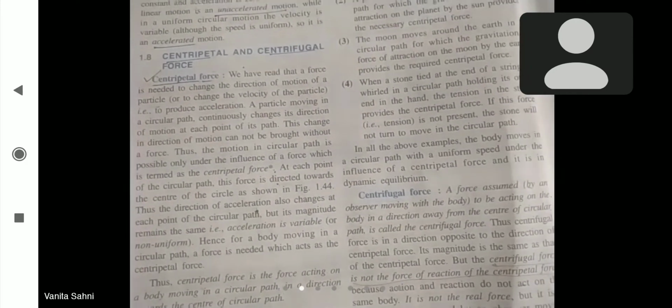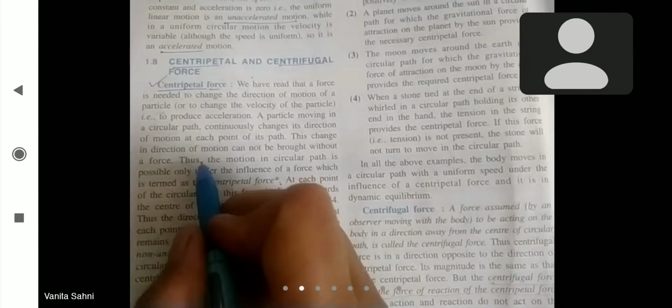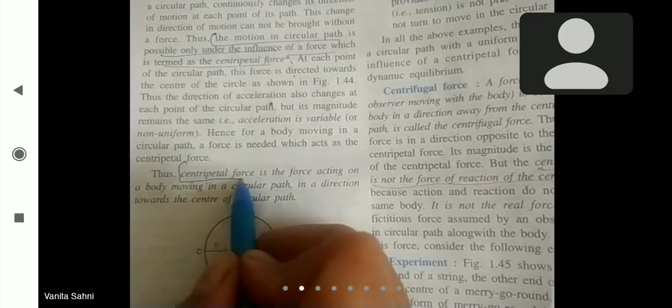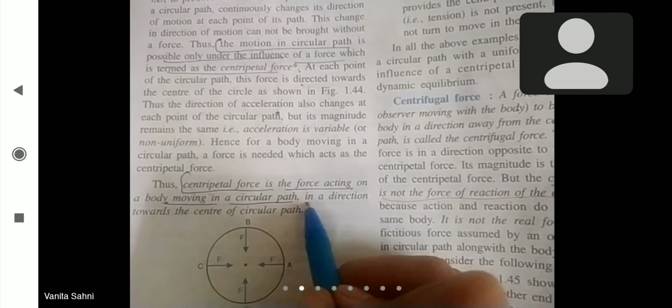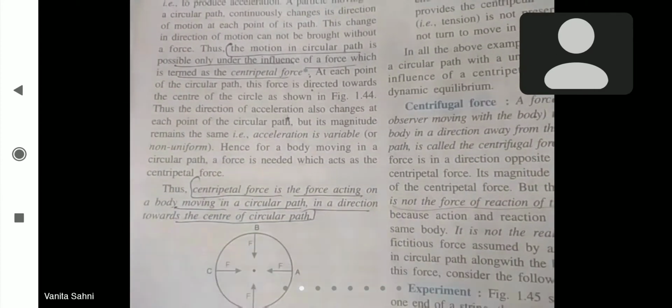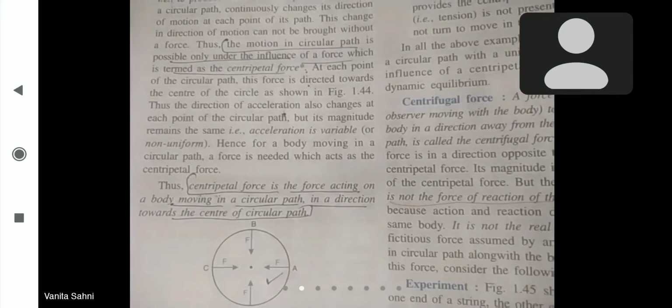Firstly, the definition of centripetal force. You may write yourself from this paragraph: the centripetal force is a force acting on a body moving in a circular path in a direction towards the center of the circular path, and its direction is also mentioned here, right?